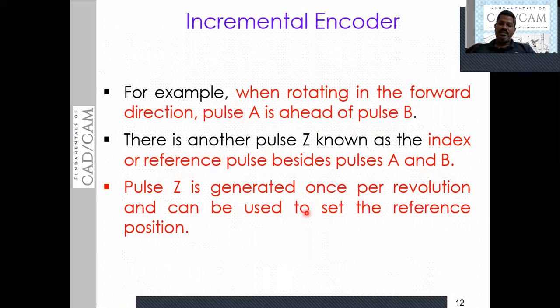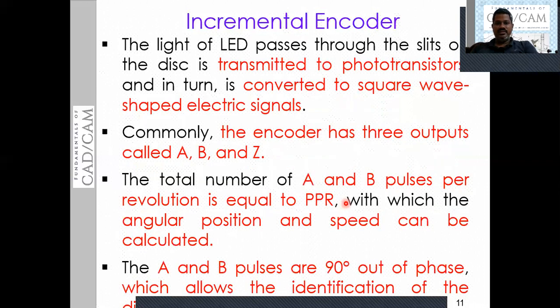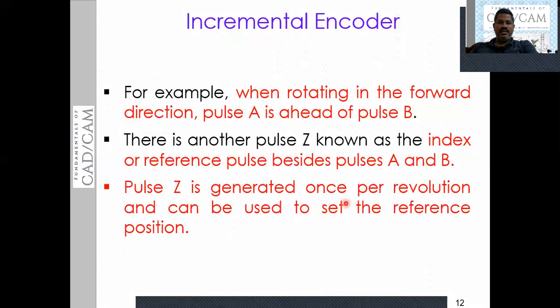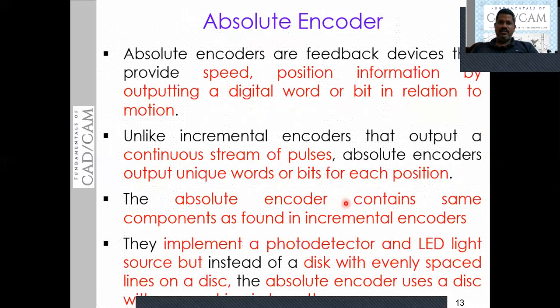The pulse Z is generated once per revolution. This pulse Z is generated for one revolution and can be used to set the reference position of the spindle. This is exactly the working principle of the incremental encoder. Okay, then I move forward to discuss the other type of encoder, the absolute encoder.